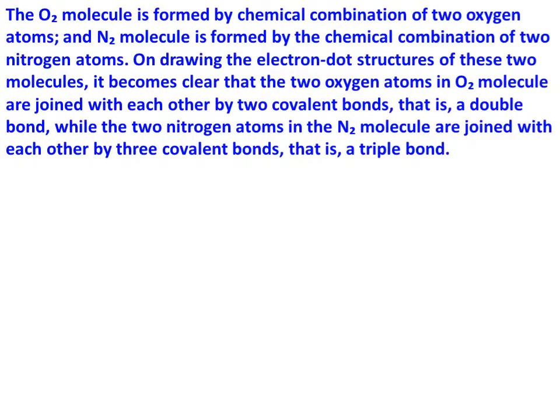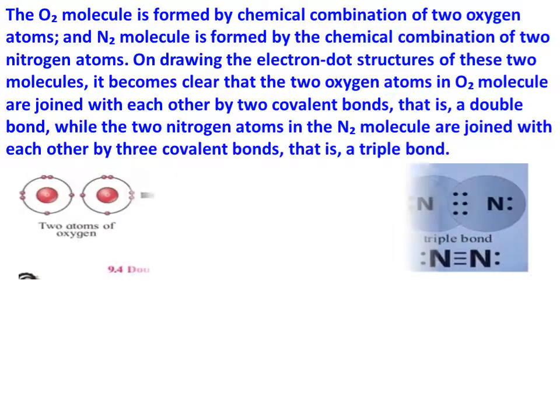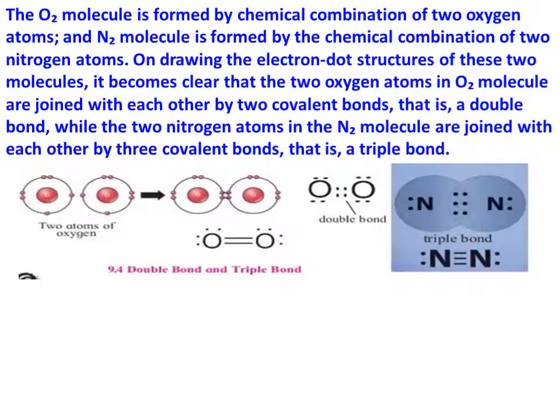Then next, the oxygen molecule is formed by a chemical combination of two oxygen atoms, and the N2 molecule is formed by the chemical combination of two nitrogen atoms. On drawing the electron dot structure of these two molecules, it becomes clear that the two oxygen atoms in the oxygen molecule are joined with each other by two covalent bonds, that is the double bond, while the two nitrogen atoms in the nitrogen molecule are joined with each other by three covalent bonds, and that is the triple bond. So here in the diagram there is a double bond and a triple bond.